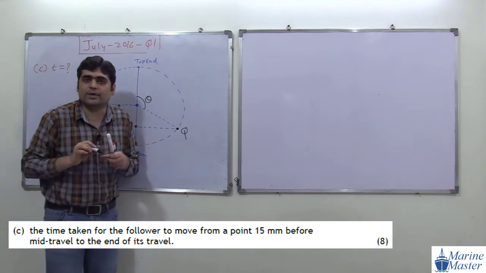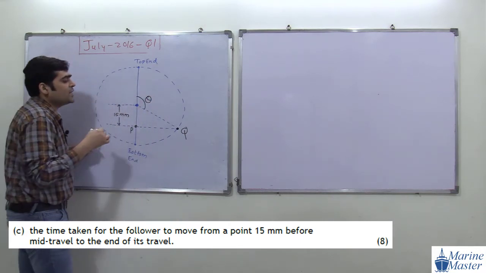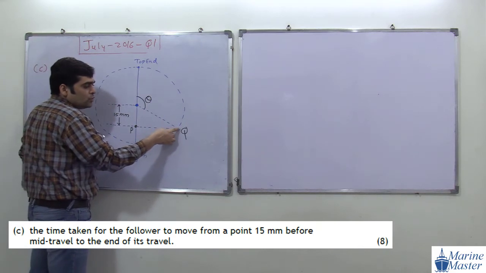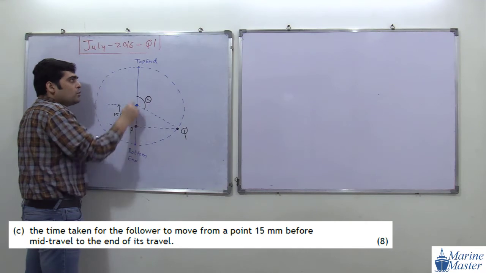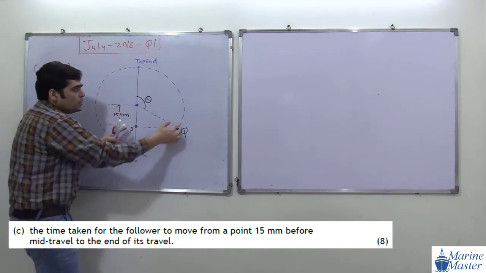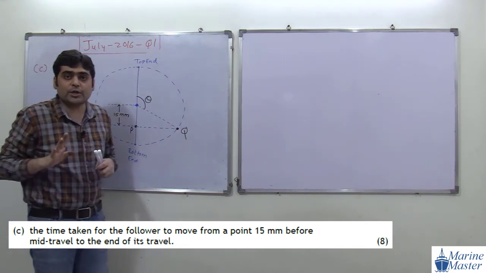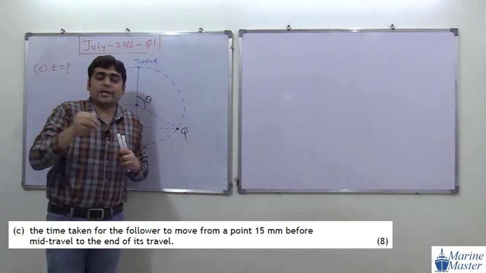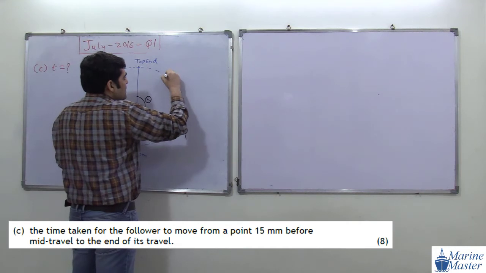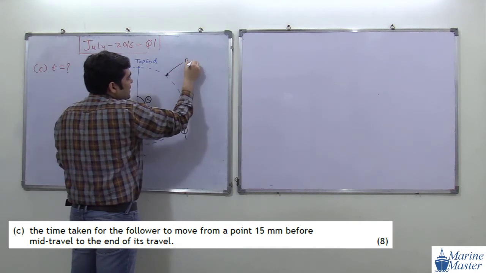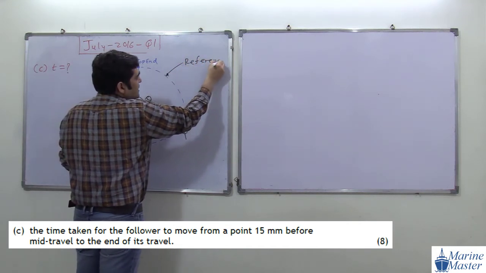Try to see the scenario here. Whatever the time required by this point Q to cover this angle theta, the same time is required by the point P when going from this point to this point, because they are moving together. In our theory of this chapter, we studied the reference circle. This circle is our reference circle. We studied this reference circle.